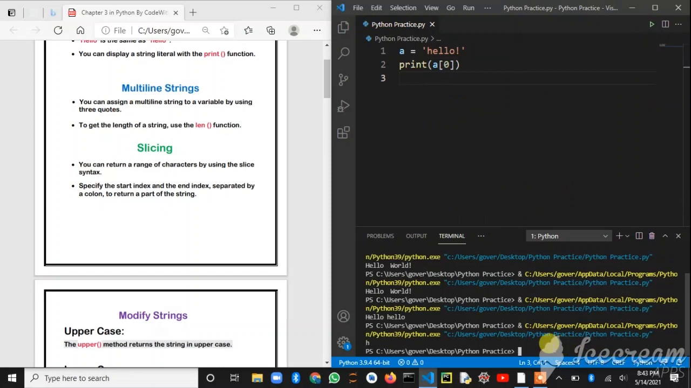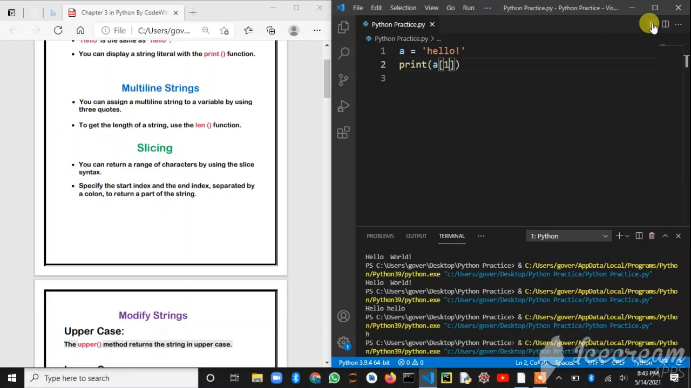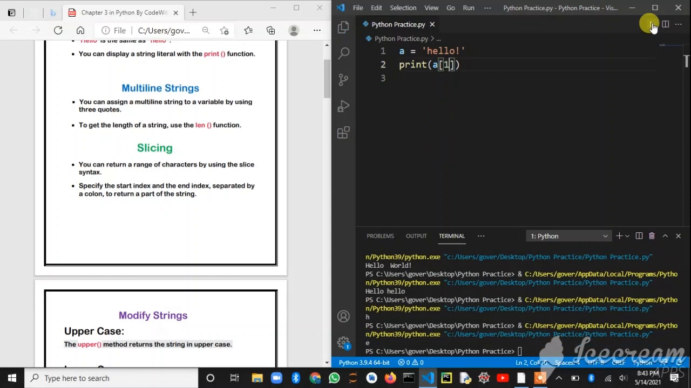As you can see, the value is h. I hope you all can see it. So the value is h here. Once more, I am going to keep 1 now, so that now our output will be e, because we have indexed with a digit 1.